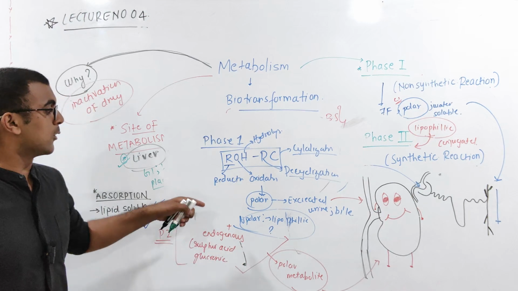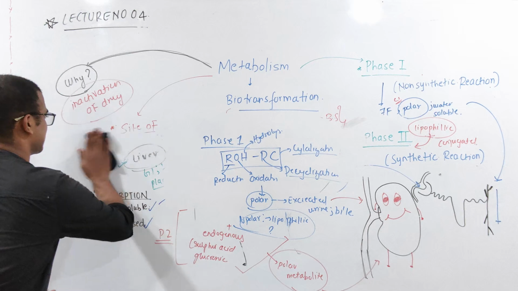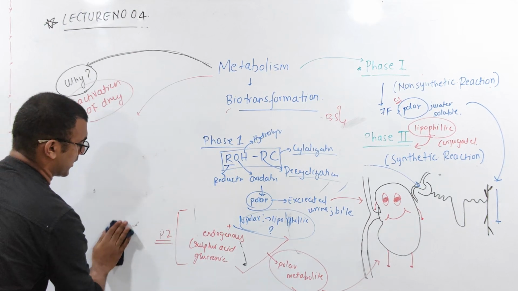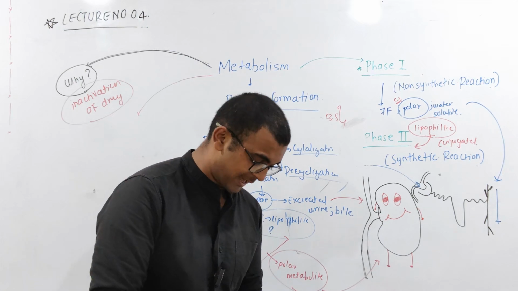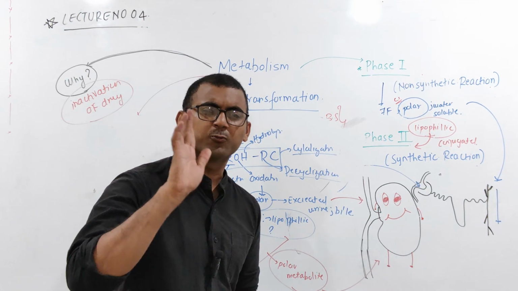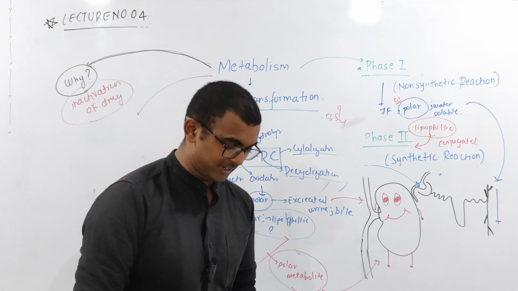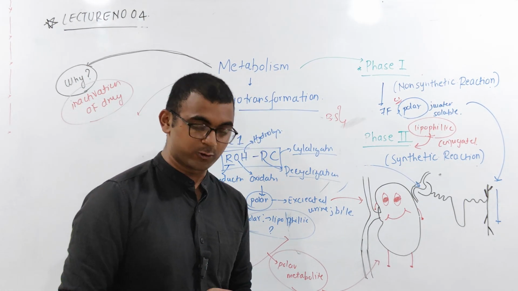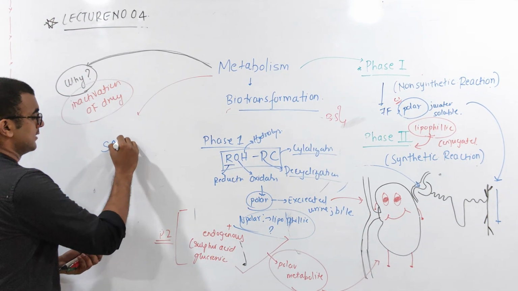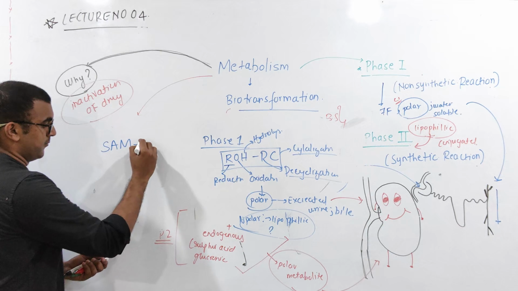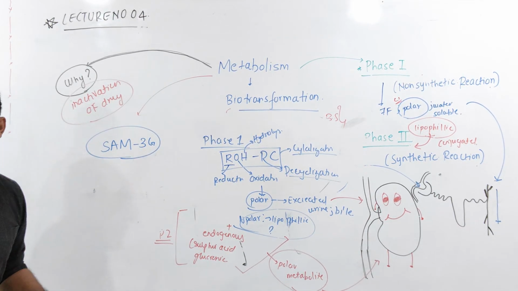Okay, fine. Now, how do you remember your phase 2 reaction? Very simple code to remember over here. For phase 2 reaction, in my age there was a Samsung phone, now also it is there, but the old phones. Samsung old phone, we remember with 3G. That time 4G was not there, now 5G has also come. So we have this, Samsung, that means SAM 3G. SAM 3G. Okay, now how to remember?